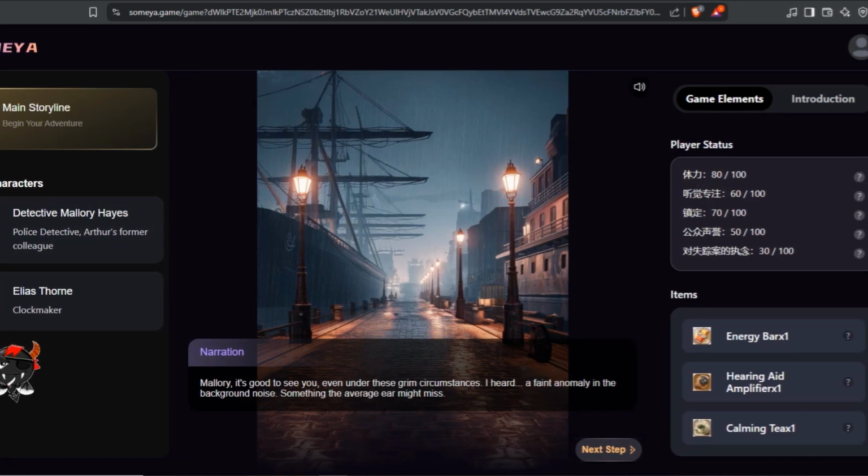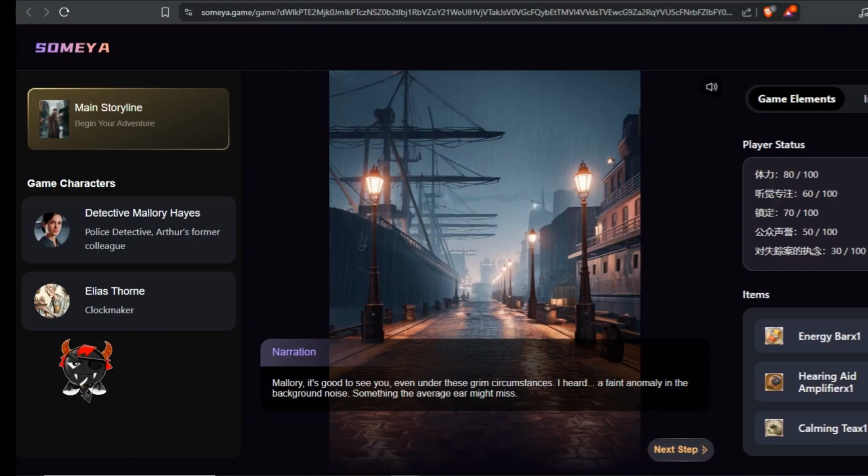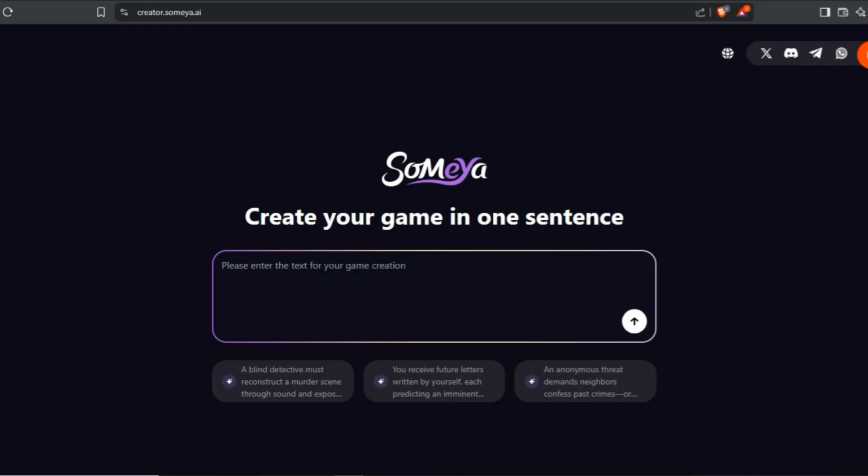Here are the gaming characters, the main storyline, game elements, introductions, items, everything that you need in a single game. They are improving and enhancing this AI tool, and it is going to change the world of gaming. Try it by yourself and explore it. Before signing up, go to their Discord, which I have mentioned in my description. Just go to their Discord and ask for the code. They will provide the code, and later you can sign up with the help of that code. So that was all for today.